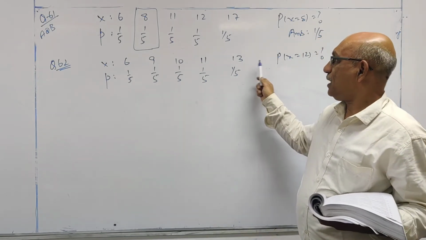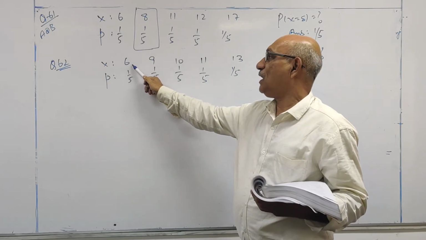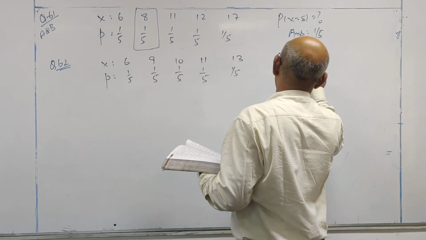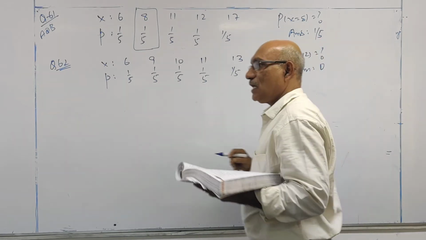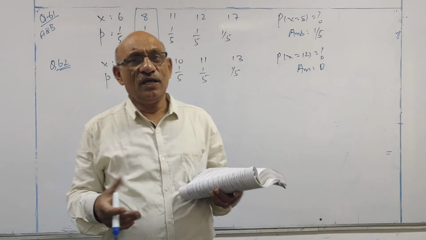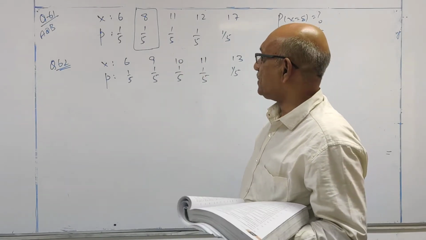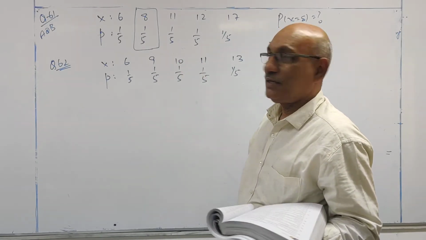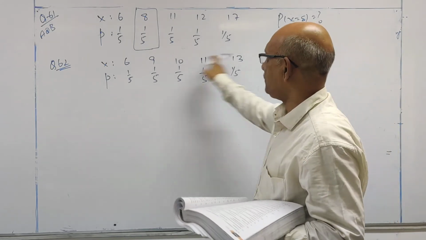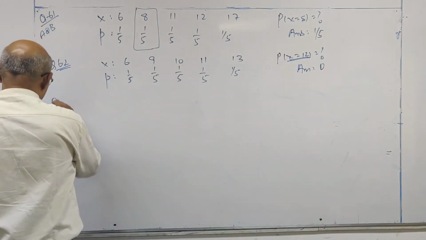Now, x has no value 12. X has not assumed the value 12. So probability is 0. Answer 0. We will get probabilities only for those values of x which have been taken: 6, 9, 10, 11, 13. Whatever value you want, if it is not in the list, then probability is 0.